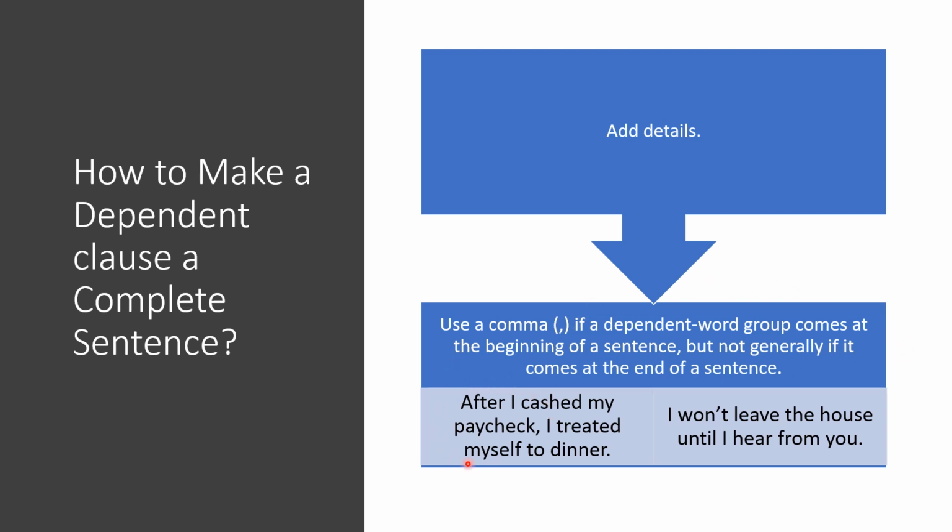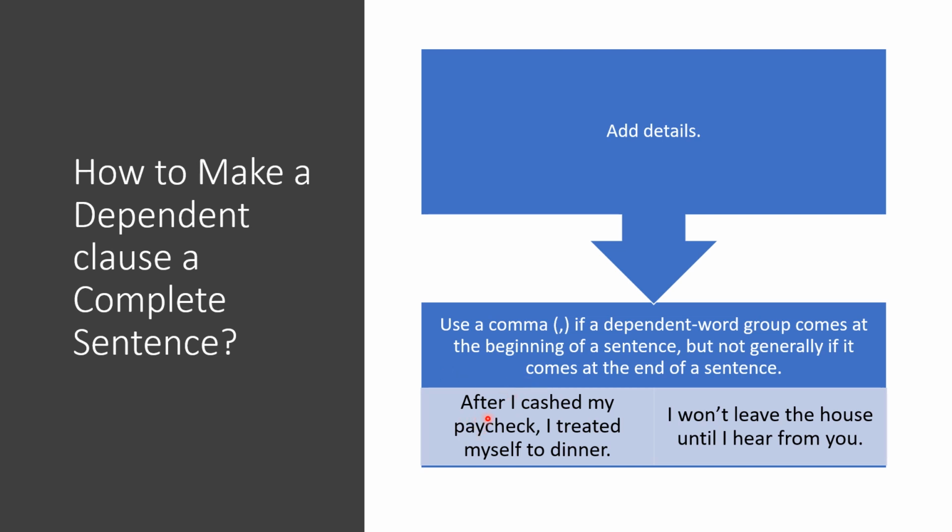Can you spot in this example the subordinating conjunction? The subordinating conjunction in this sentence is the word after. According to the rule, if the dependent clause comes at the beginning of the sentence, before the main clause, then a comma should separate the dependent clause from the main clause.